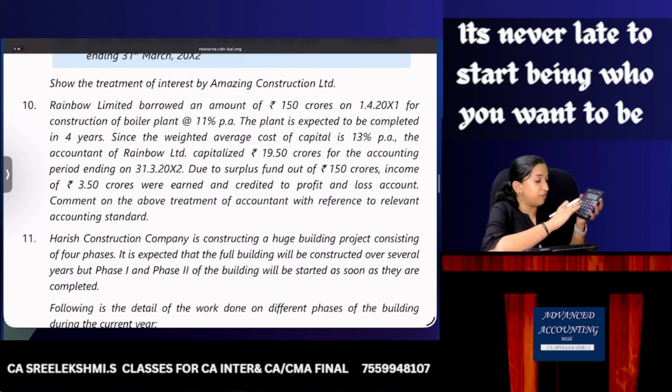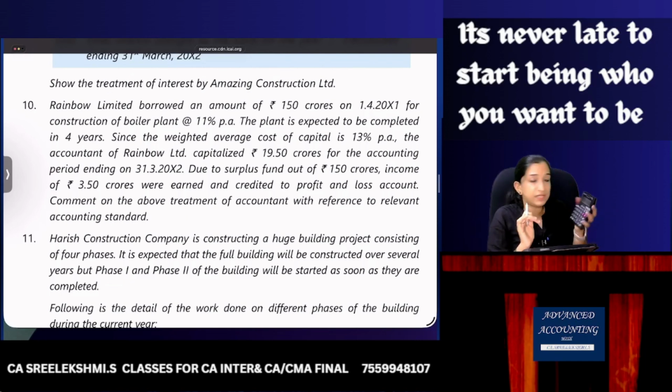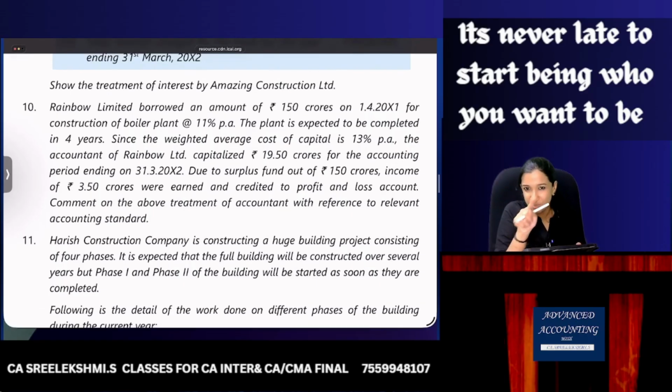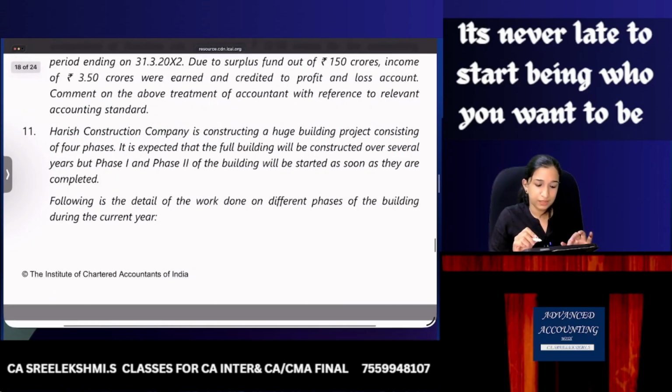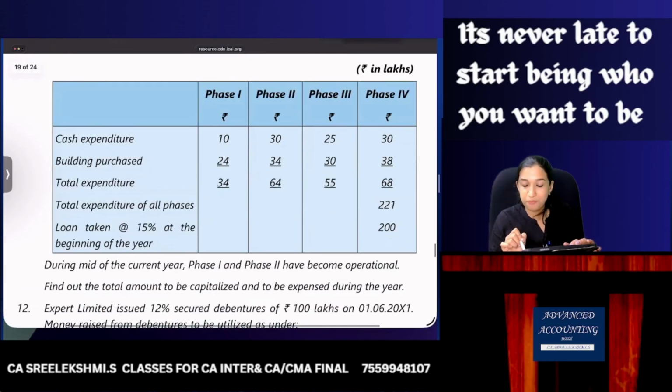So it's wrong. 150 crores into specific loan means specific interest rate. 11%, 16.5 minus interest received 3.5. So how much interest can be capitalized? 13 crore interest can be capitalized. Just try in your calculator. 150 into 11% minus 3.5. Weighted average is not required. So 11 is also done. See this phase 1, phase 2, phase 3, phase 4, same figures, same question.